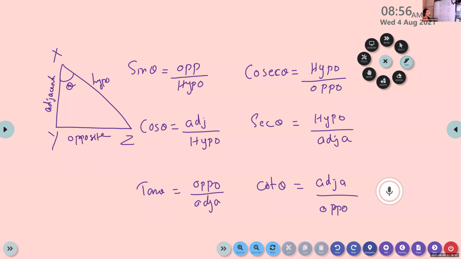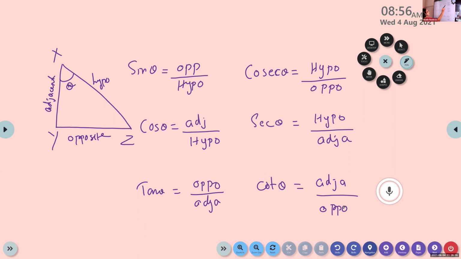Good. And tan theta equal to opposite side by adjacent side, but cot theta equal to adjacent side by opposite side. So Angelo, tan and cot are reciprocals.